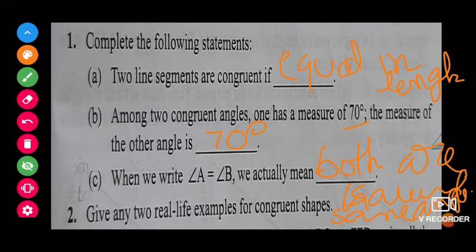Now, children, give any 2 real life examples for congruent shapes. Actually, I have given this as a project for you. Why? Because you can write many real life examples of congruent things. For example, two 10 rupee notes will be congruent, two 1 rupee coins will both be the same shape and same radius. You can take many things, children, just think and take. Even in your home you can see many things like a wardrobe, doors and all. Just think and write at least 5 examples.